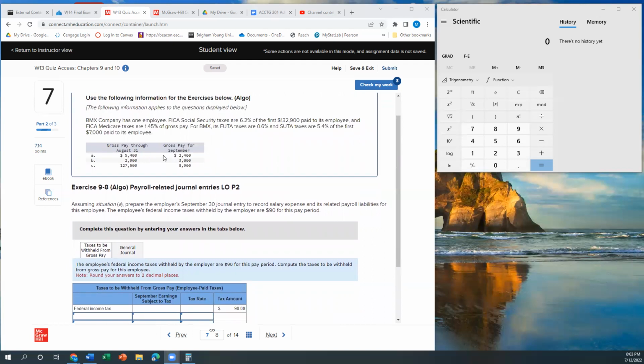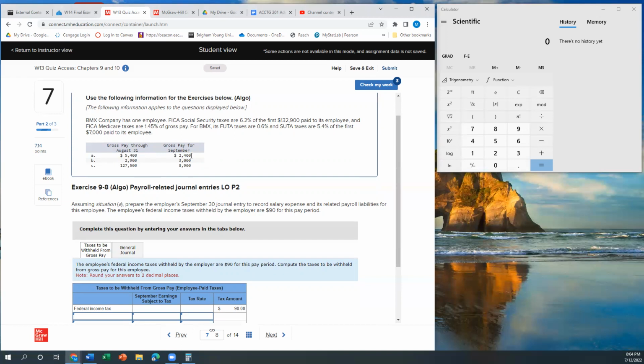Okay, so this is for September. So assuming situation A, we're dealing with this employee. Prepare the employer's September 30th journal entry to record salary expenses and related liabilities for this employee. Sorry, it just took me a minute to get acclimated to what we were dealing with. So this employee has only earned 5,400 so far this year.